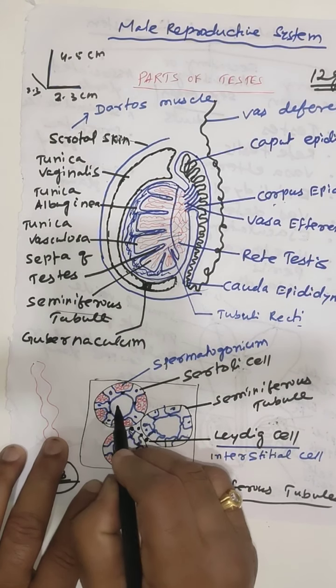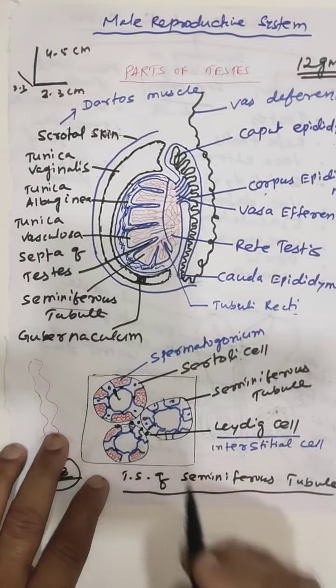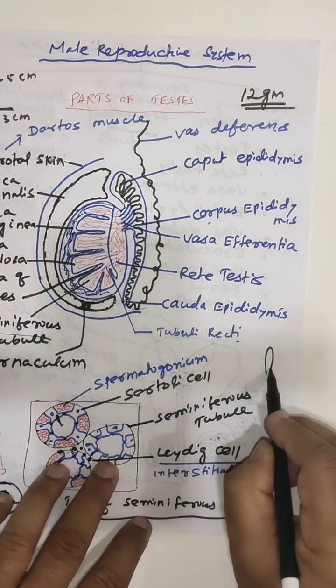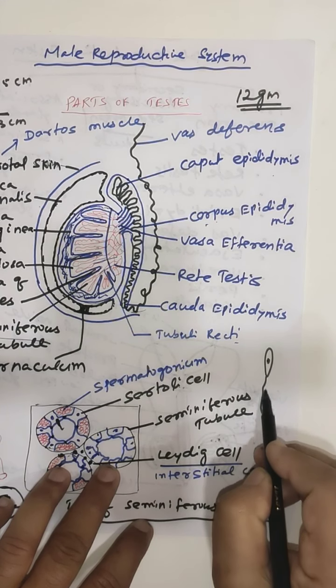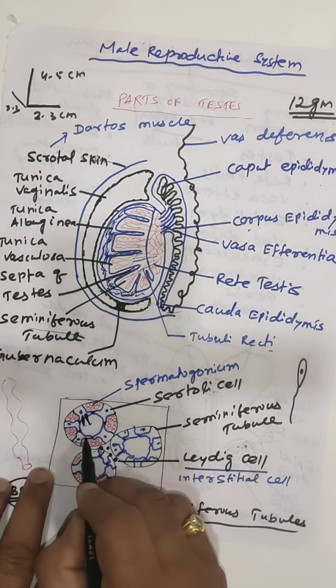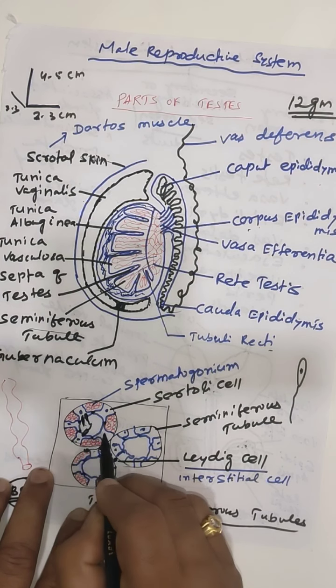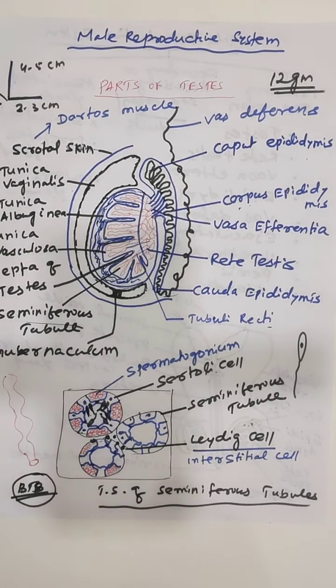The spermatogonium undergoes the spermatogenesis process to produce sperms. Generally the sperm is a tadpole-like structure, with a head and tail. The head of the sperm is embedded in the Sertoli cells and gets nutrients from the Sertoli cells.